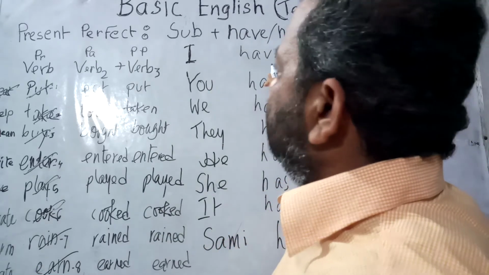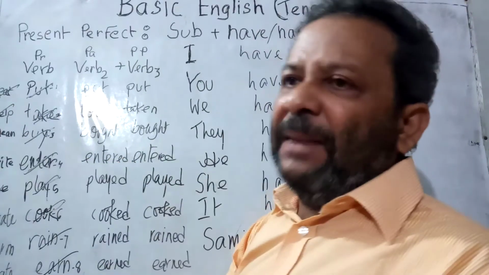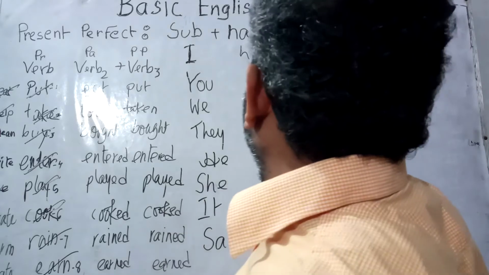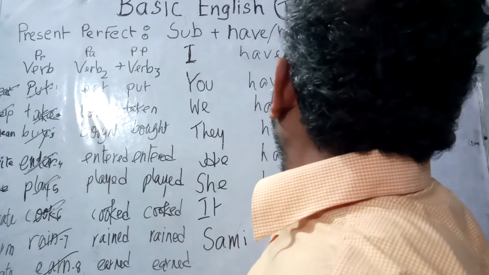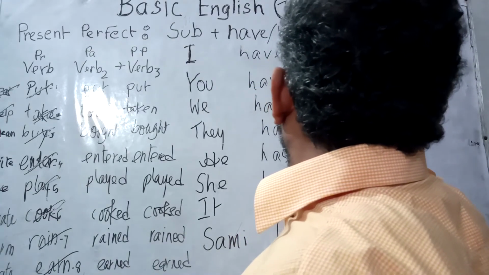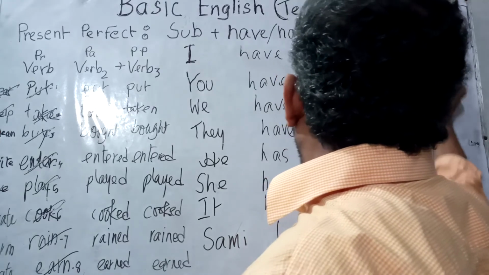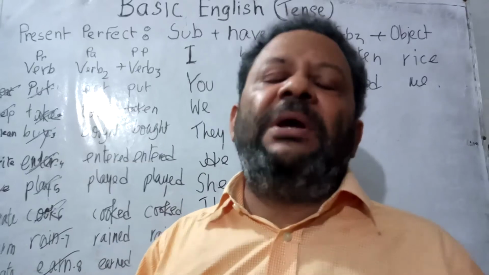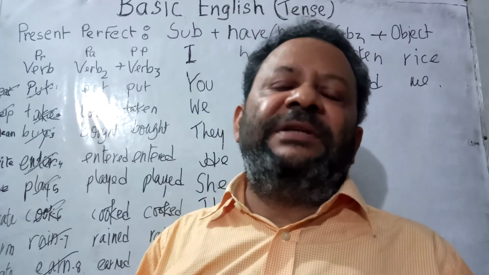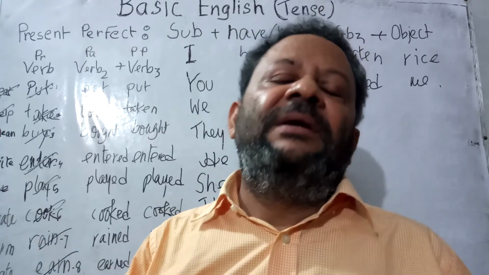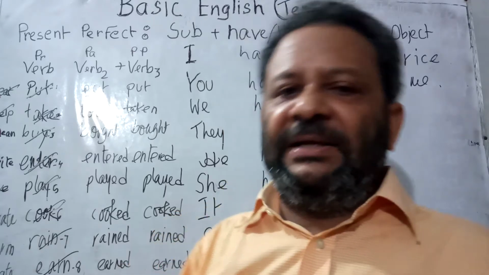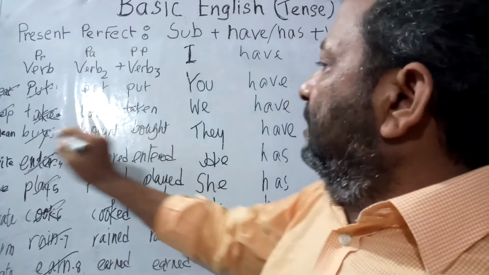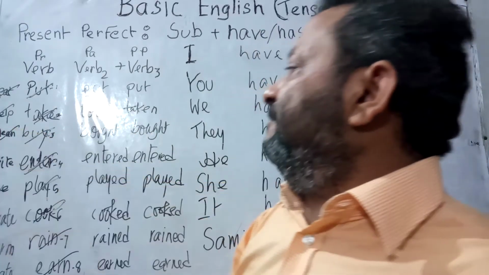Now you have. If the verb is help, helped. The third form of the verb help is helped. So let us write, you have helped. You have helped me. Instead of me, you can use the poor. You have helped the poor. This is how, by changing the object, by changing the subject, by changing the verb, you can make sentences as per your requirement.